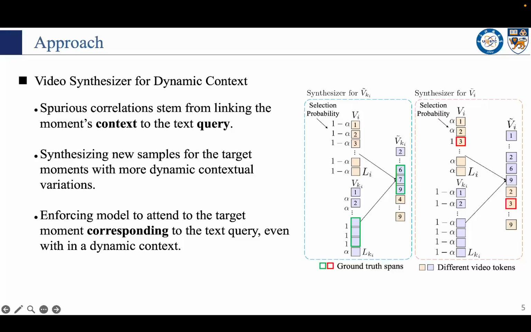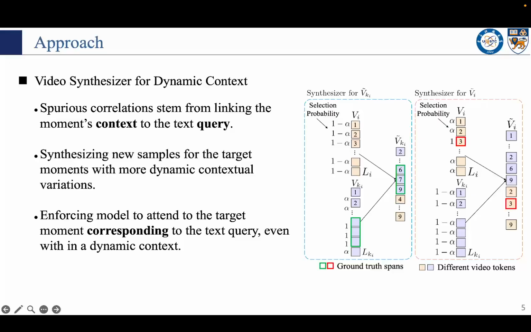We address the issue by synthesizing new samples for the target moments with more dynamic contextual variations. We synthesize new training samples by pairing similar videos and mixing tokens, while always preserving the ground truth moment.